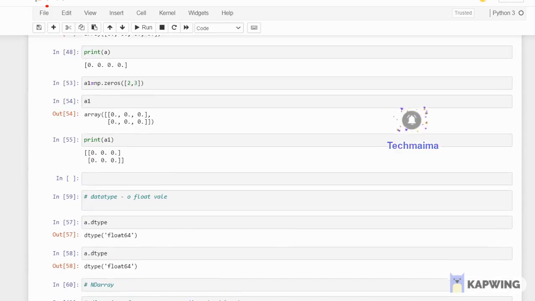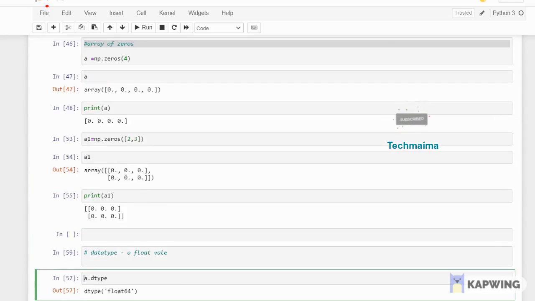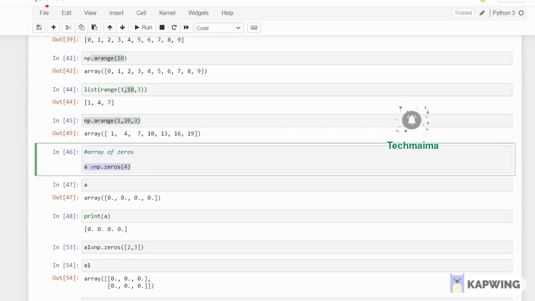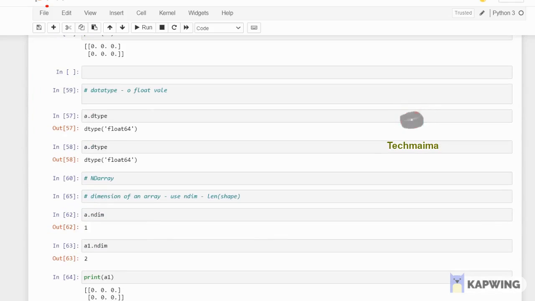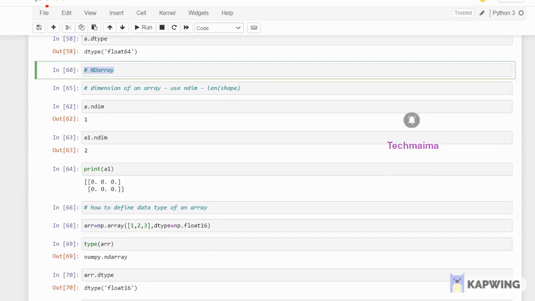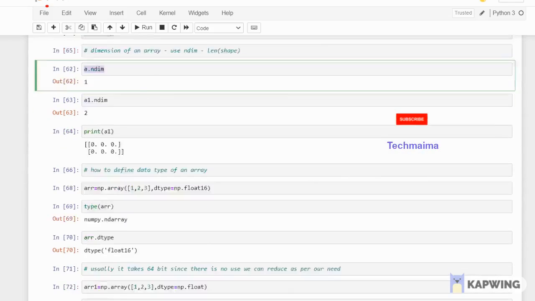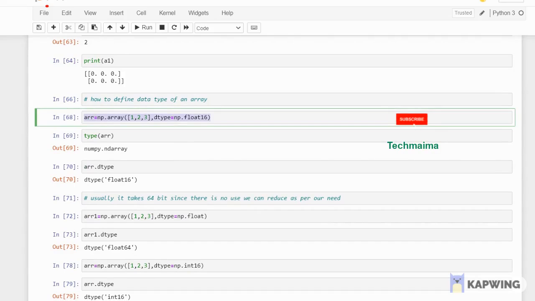If you want to check the data type, I have an array named a. If you check a.dtype, this is the value. If you give a.dtype, it's float64. So NDIM I have already shown, how to check the dimension, and then how to define a data type of an array. So here I am giving you an example of how we can manually define the data type.